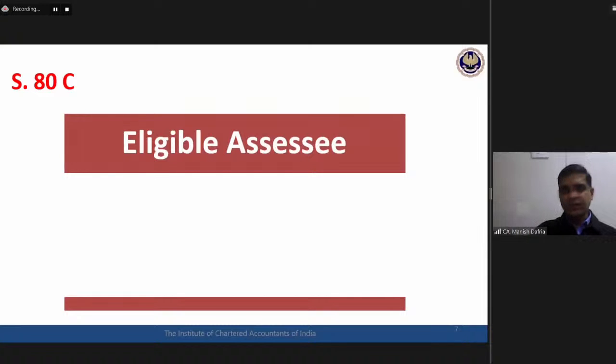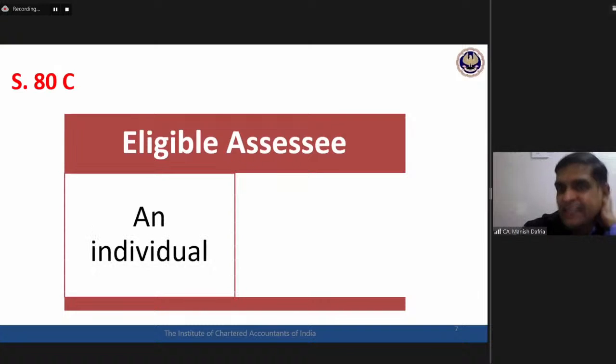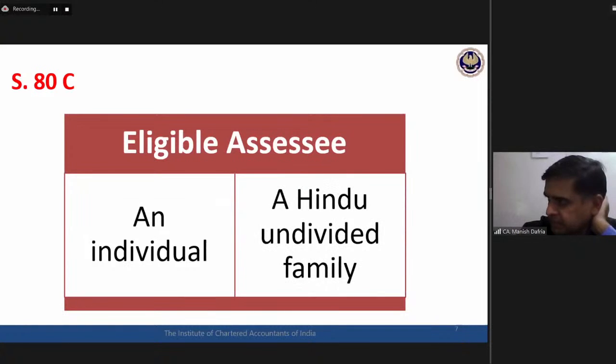Eligible assessees. Okay, who is eligible? First, the type of assessee. The section says an individual, HUF. So first of all, it is not only the individual, but HUFs are also covered. I have got some answers on the screen talking only about individuals. So for all of them, the clarity should be it is individual and HUF, eligible assessee. An individual can claim the deduction, and an HUF can also claim the deduction.